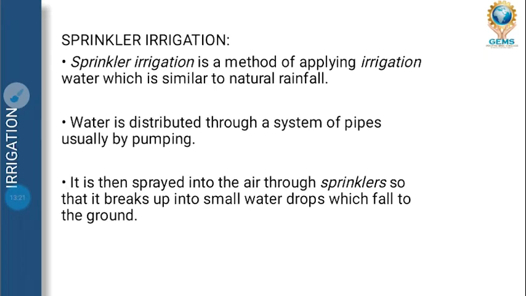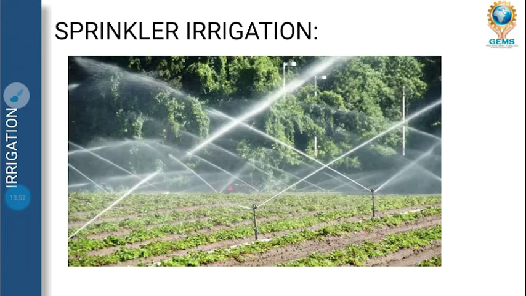Next is sprinkler irrigation. As we have just seen, we will see it in detail. This is a method of applying irrigation water which is similar to natural rainfall. Like how the rainfall comes to our earth, that water is sprinkled and it comes to the plants. How it is done: a pipe has been laid through which pumping is done. Like the example you can see in sprinkling, this is the best example, they plant the crops in furrows, make ridges, and pipes are there. This is known as sprinkler irrigation.